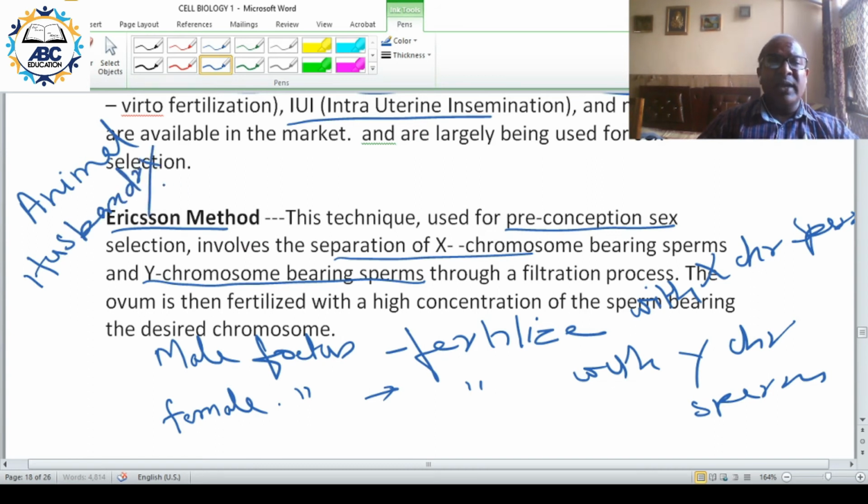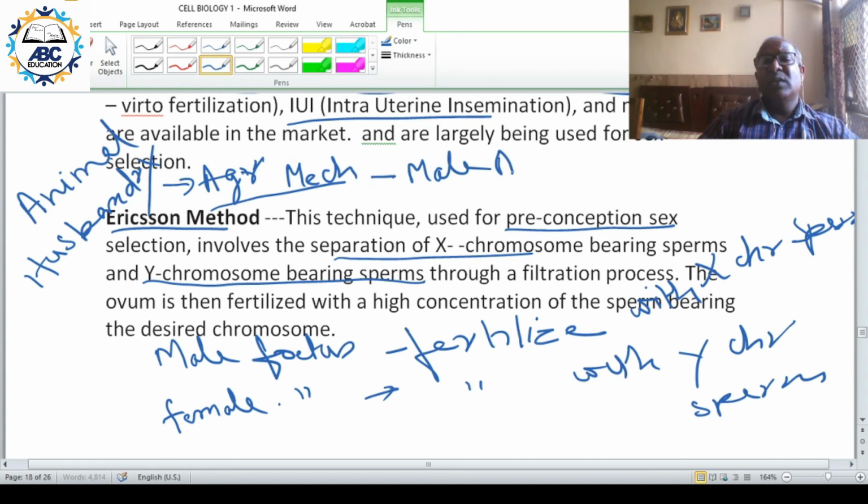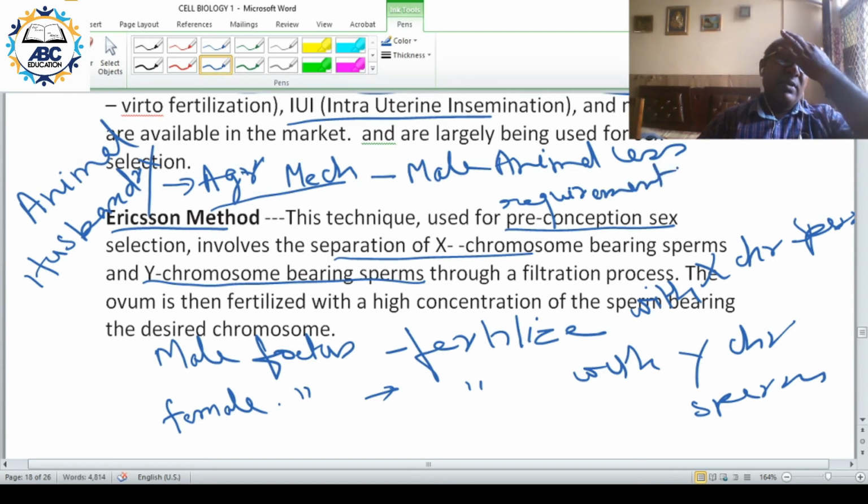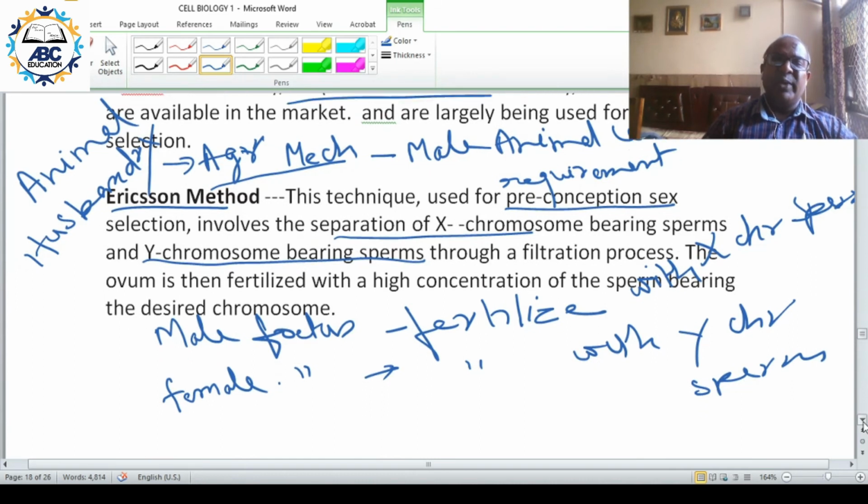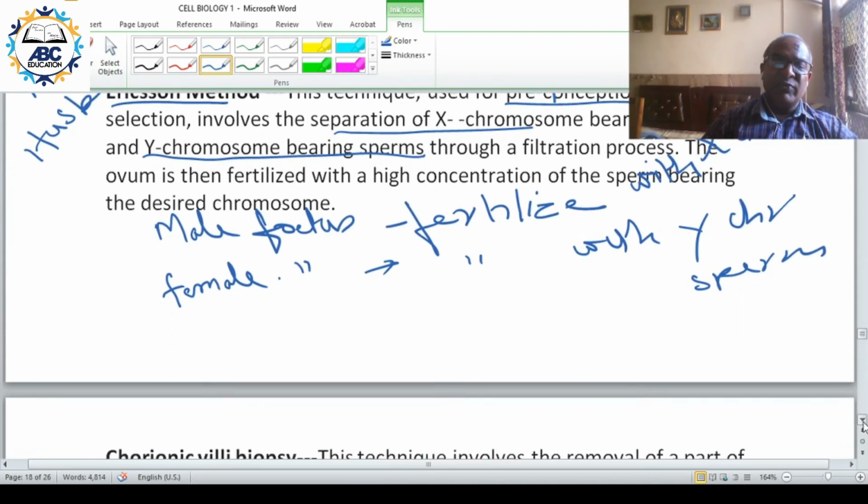Now in Europe, agriculture is mechanized, so the need for male animals is reduced. There is less requirement for male animals. That is why they wanted female animals. That is why the animal sperm were separated based on X and Y, and the X component was used for a female fetus in case of cow, buffalo, etc.